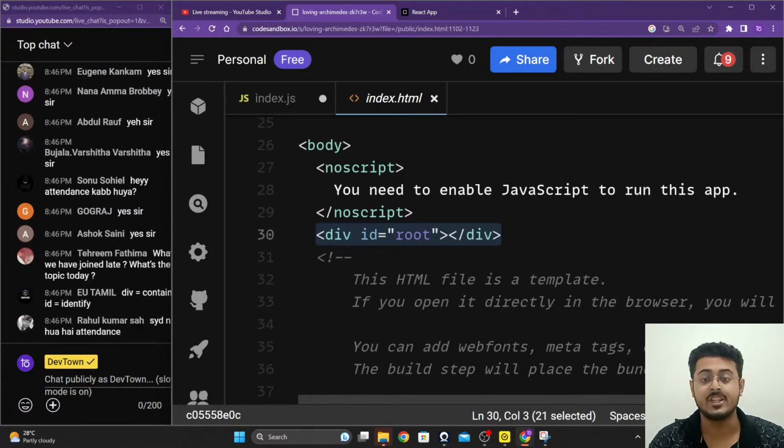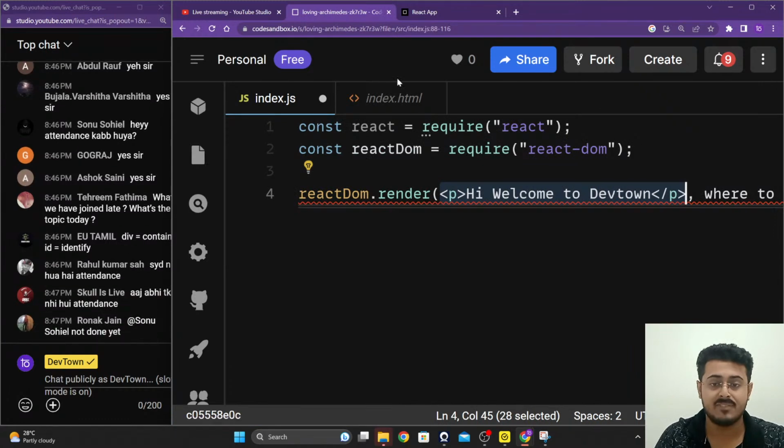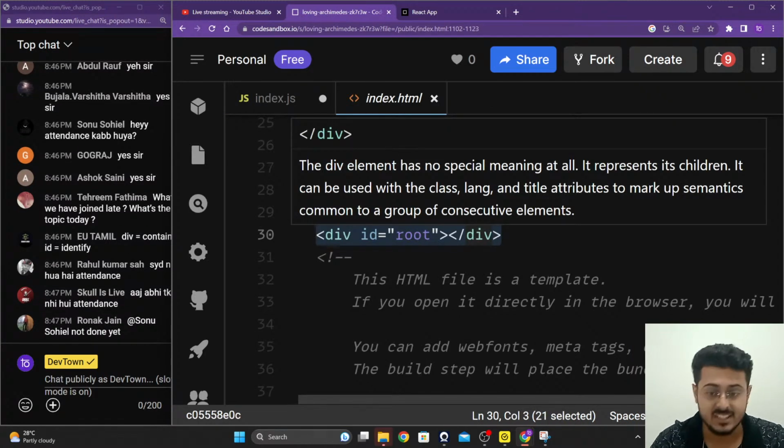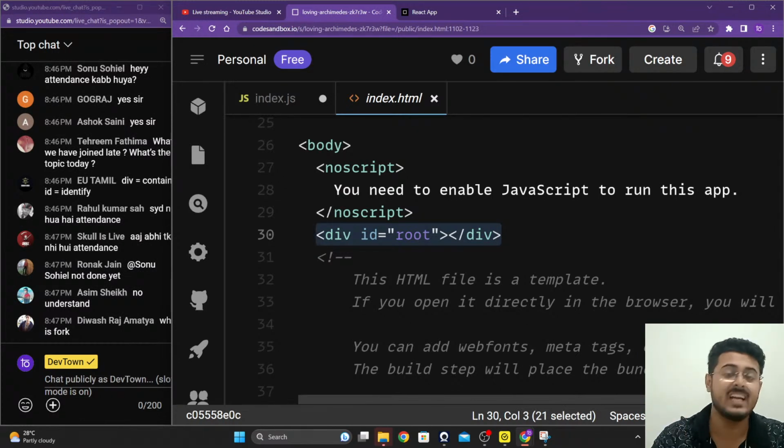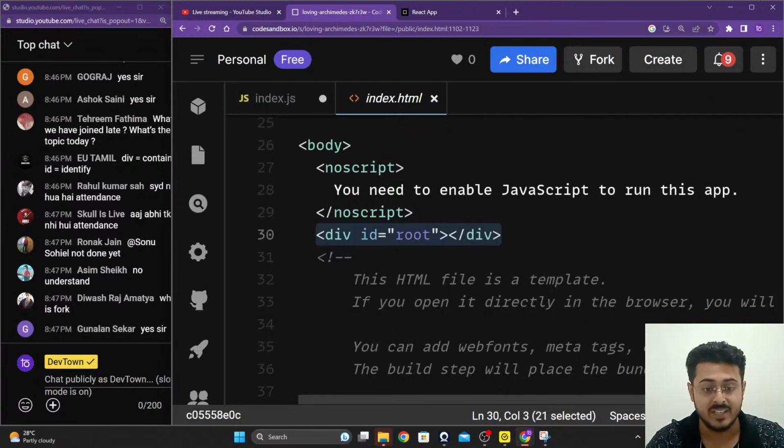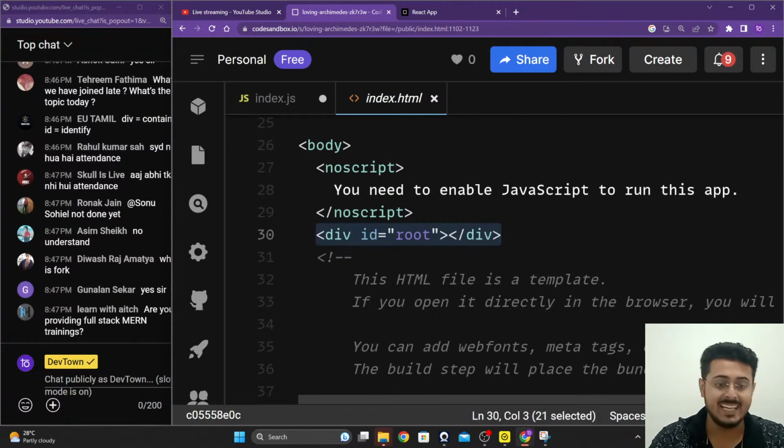It identifies it uniquely on the entire website itself. So now if I want to load up my paragraph tag inside of this div tag, this is the location where I want to show it, inside of this div tag itself. Now this index.html web code, this file index.html, is called a document.